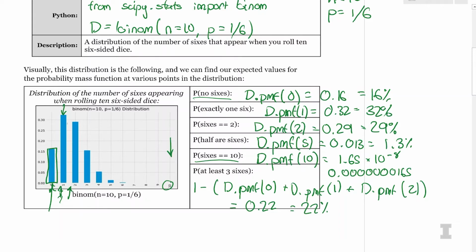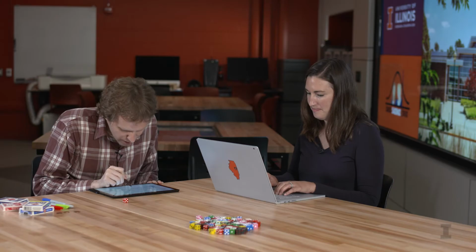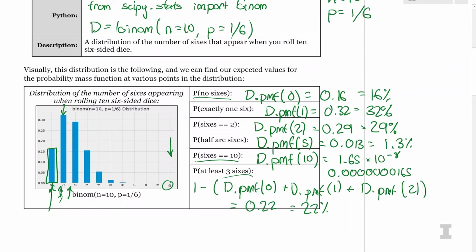But I also think about another function that we just recently learned, which is the CDF. The CDF says how much of the bar we have seen to the left of some certain value. At least 3 sixes means I need 3 sixes or more, so I want to know how much is to the left of something before 3. So I'm going to do d.cdf, the cumulative distribution function, of everything to the left of 2.5.